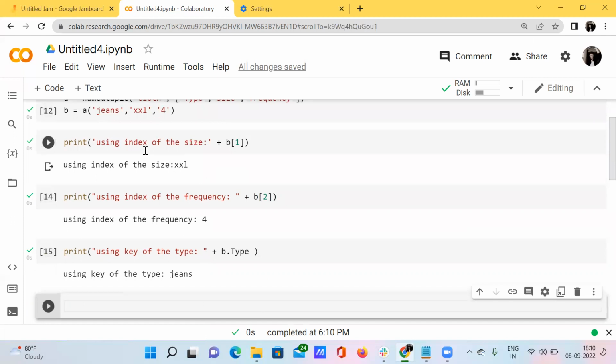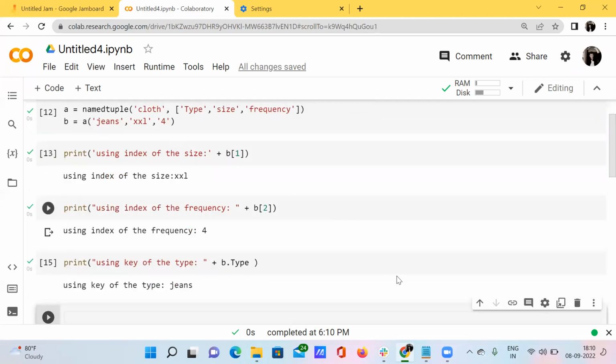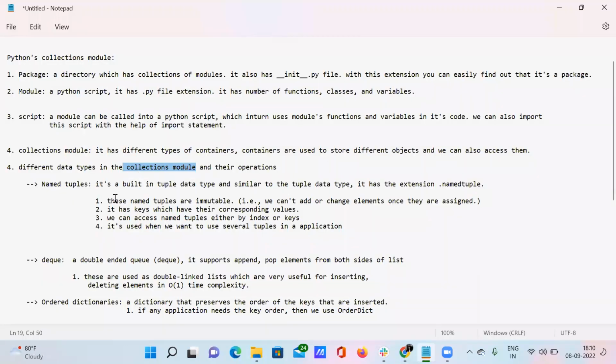I think you got the clarity. What is meant by this named tuple and what are all the uses here? See, a named tuple is nothing but a built-in data type. It ends with the extension namedtuple. These are immutable. We can't even change them. And it has the keys and their corresponding values. We can access tuples either with the index or the keys that I have already showed you.